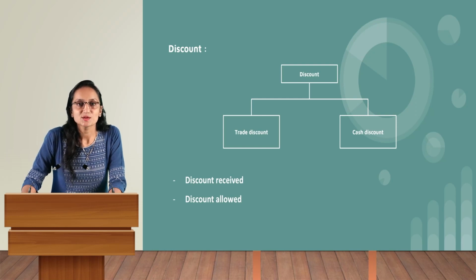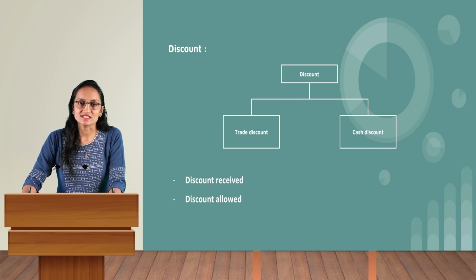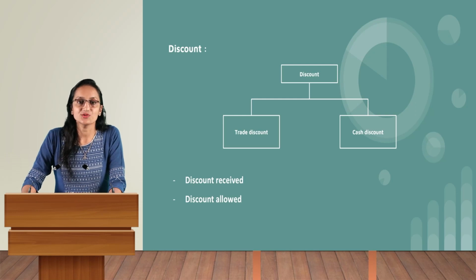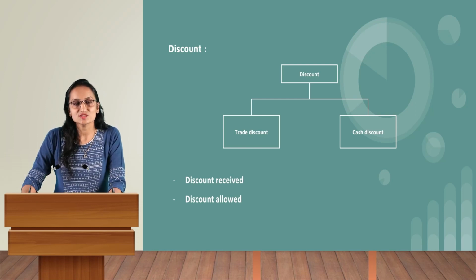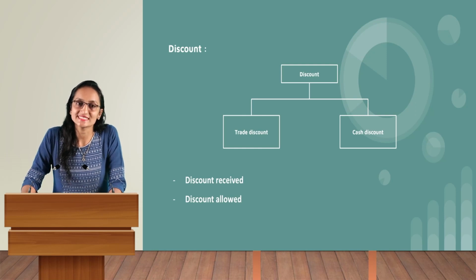Now the next two more important things in discount are discount received and discount allowed. Discount received: the business owner receives discount whenever he purchases goods. So when the business owner gets the goods along with the cash discount, that means he is going to receive the discount.